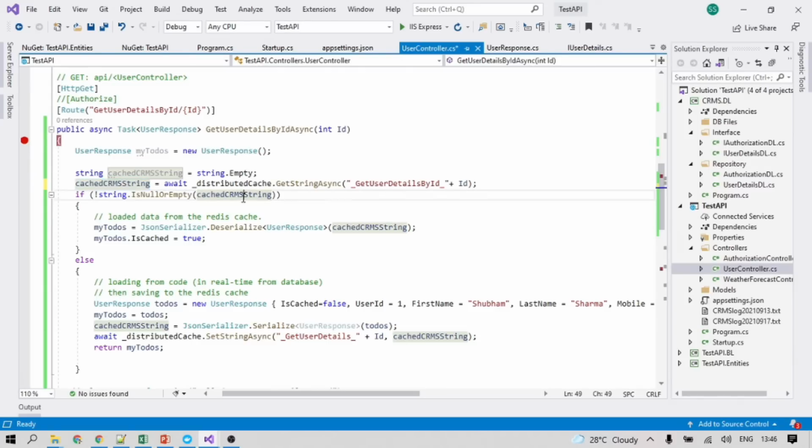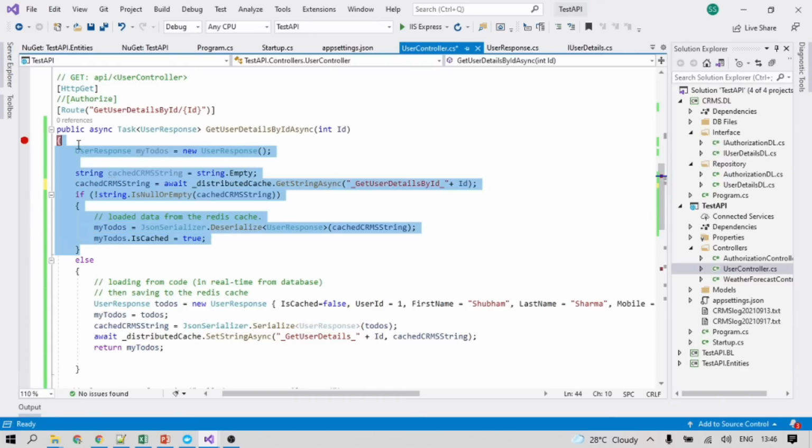If the data is available and already cached and we have fetched it, we just deserialize it: whatever string we get from the caching memory, we map that string to the user response and return the user response from here. So this is the first block.